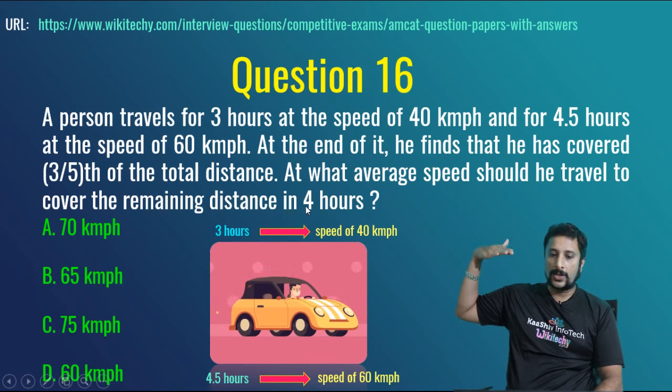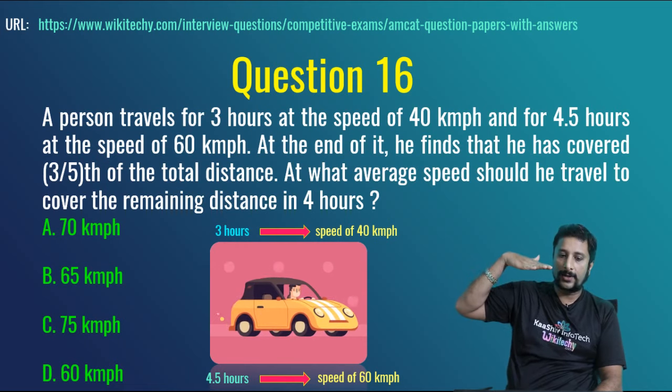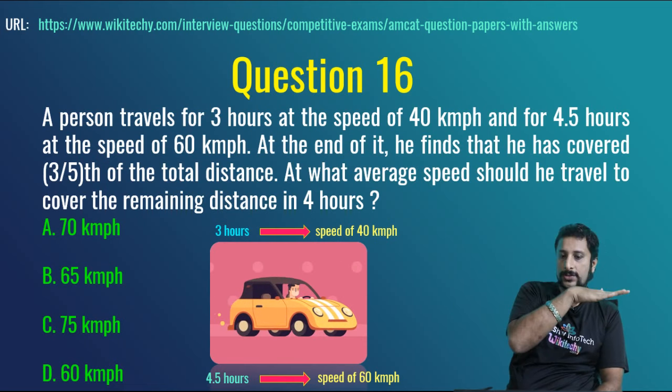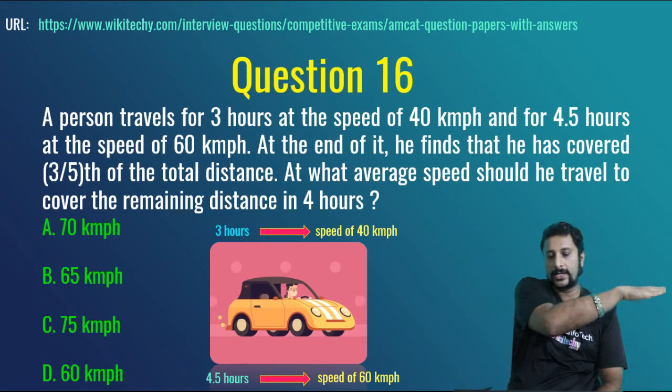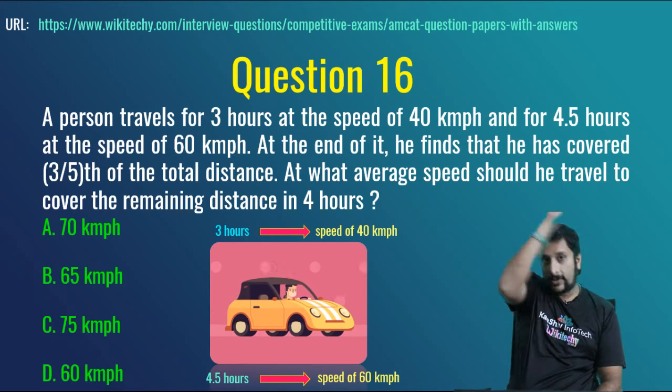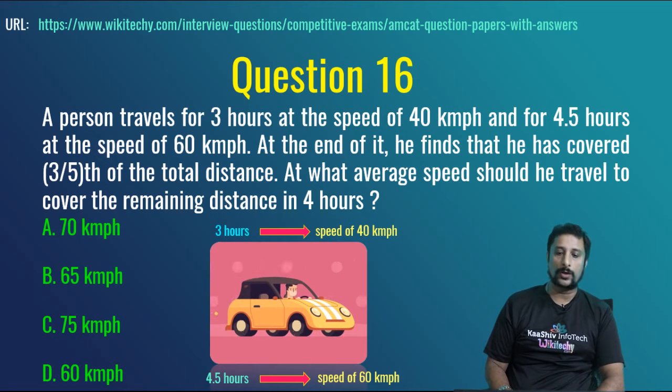See, actually a person went 3 hours at a speed of 40 km per hour, and 4.5 hours at a speed of 60 km per hour. He covered a total of 3 by 5th of the total distance.